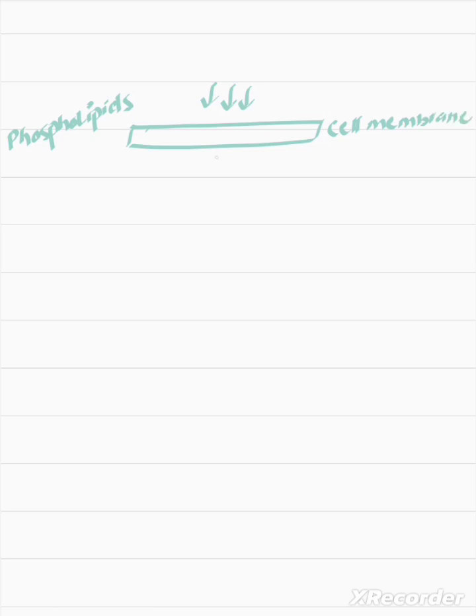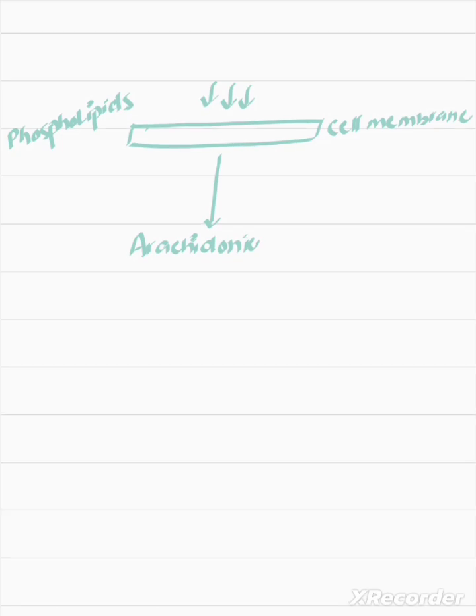This stimulus causes the phospholipids to produce arachidonic acid. Arachidonic acid is basically a precursor involved in the formation of many inflammatory modulators or mediators. The conversion of the phospholipids into arachidonic acid is commenced by an enzyme present here, called phospholipase.